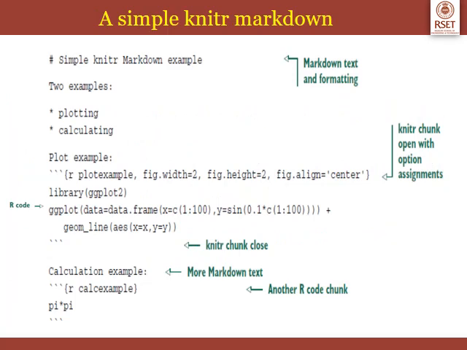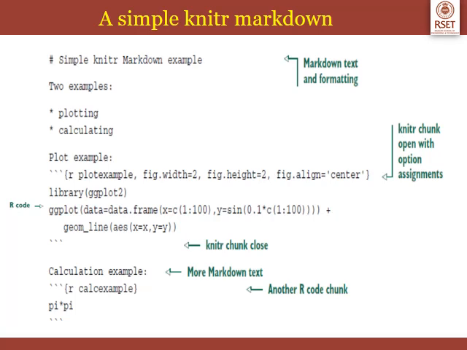This is an example of a simple R Markdown file. We will see the detailed steps of how to create a .rmd file in R in the subsequent slide. Here we'll just familiarize ourselves with the structure of an R Markdown file. Specifically, I'll be talking about how to create a knitr chunk, how to write code within that, how to write markdown text, etc. So we'll see the detailed steps of how to create this. You don't need to worry about that. So you can see that in the first step, in the first line, we have written hash symbol, knitr markdown example.